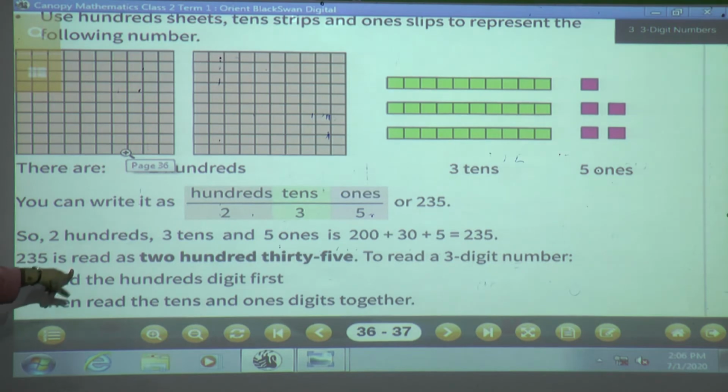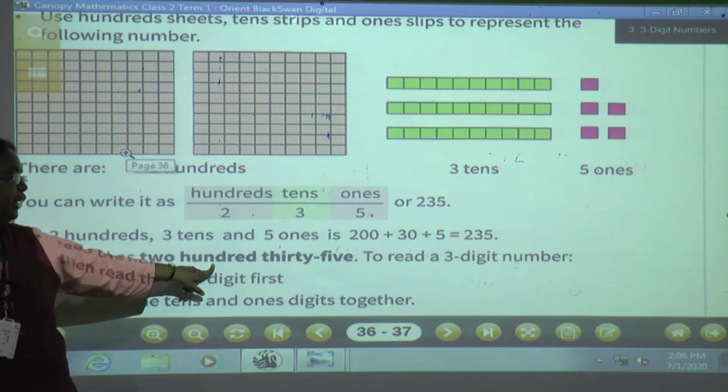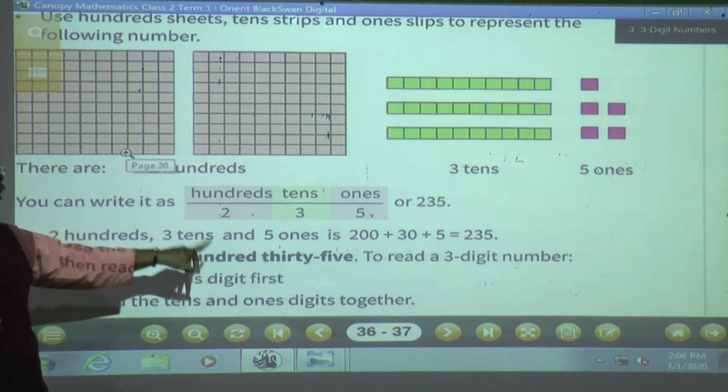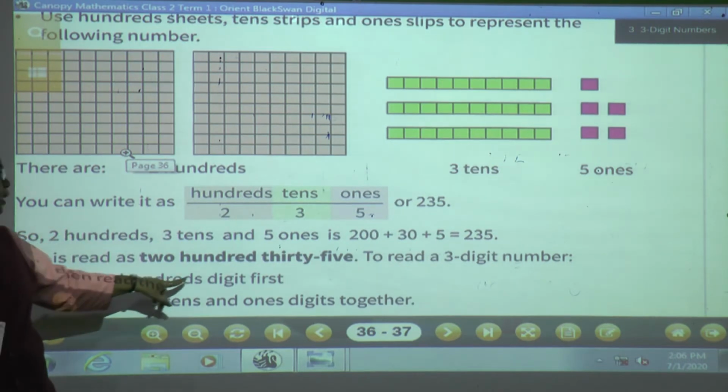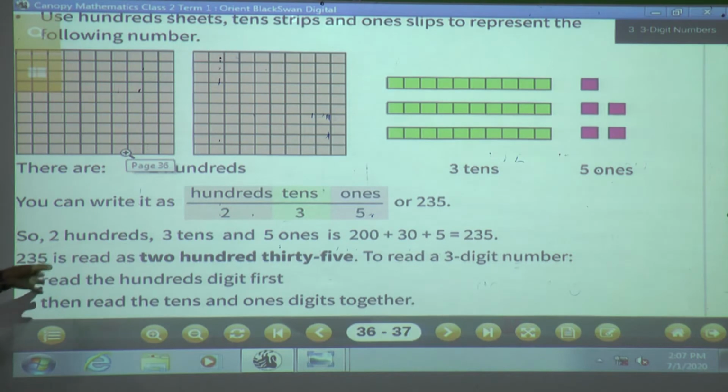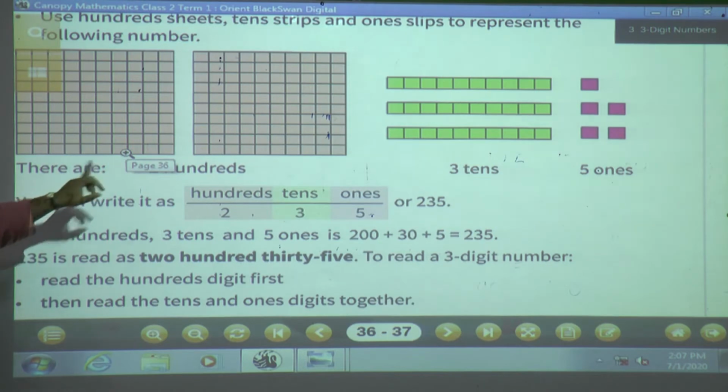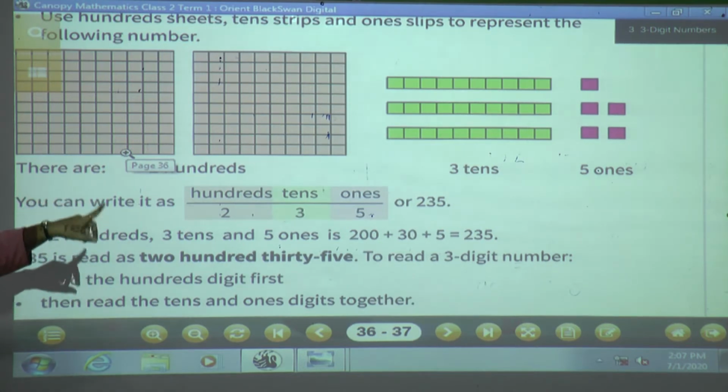Then 235 is read as 235. To read a 3-digit number, read the hundreds digit first. When you are reading the number, you will not read ones or tens first. Every time you will start with hundreds. While reading you will say 235. Read the hundreds digit first, then read the tens and ones digits together.